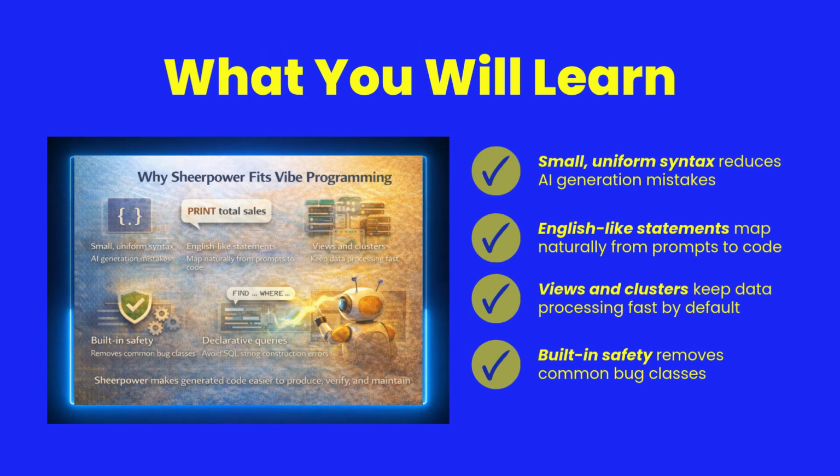In this tutorial, we'll explore why Sheerpower works so well with AI-assisted development. First, its small and consistent syntax helps AI systems generate correct code more reliably. Second, Sheerpower reads like structured English, making it easier for prompts to translate directly into working programs. Third, features like views and clusters make data processing both simple and fast. And finally, Sheerpower's runtime removes several common bug classes, making generated programs safer and easier to verify.